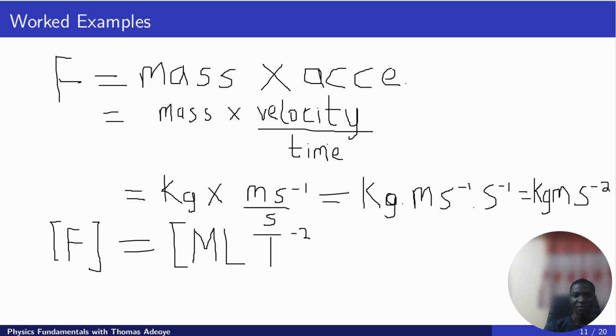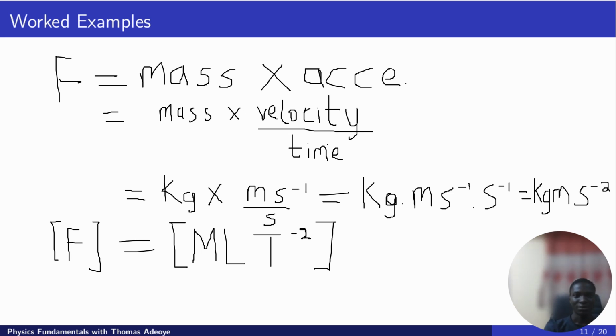Do not confuse meter, the unit of length, with mass. Do not take its dimension as capital M. Please don't do that. Don't be tempted.